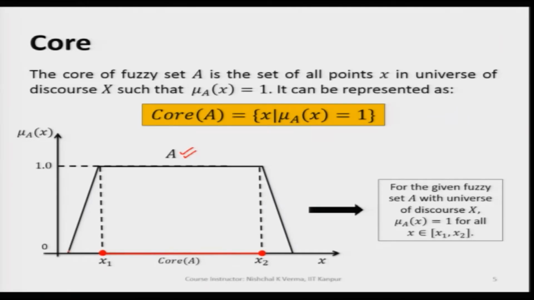We can clearly see for this membership function, which is a trapezoidal membership function, and of course a continuous fuzzy set, that on the line from x 1 till x 2, each and every point in between will have its corresponding membership value equal to 1. So, this line will represent the core of this fuzzy set.